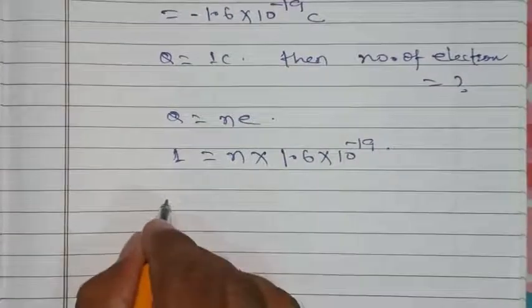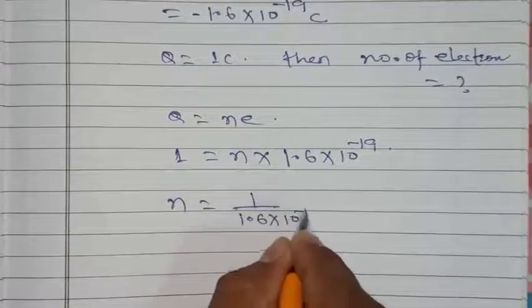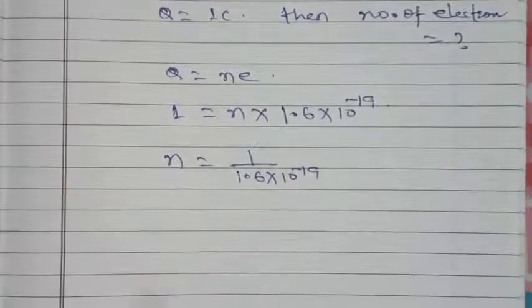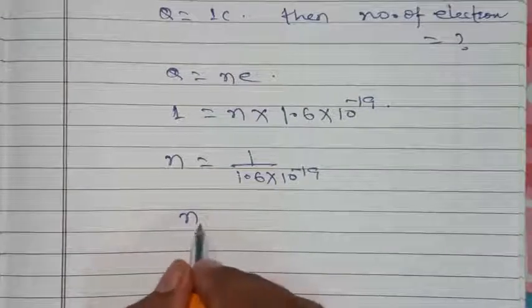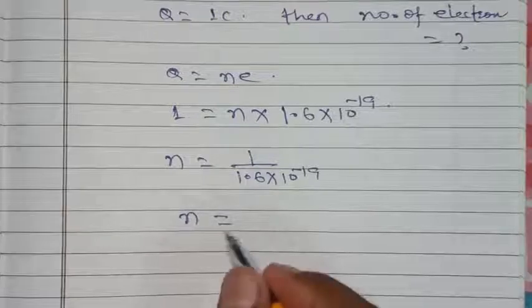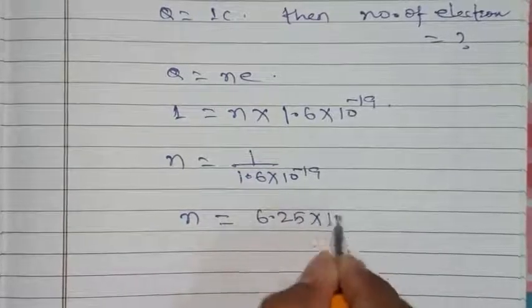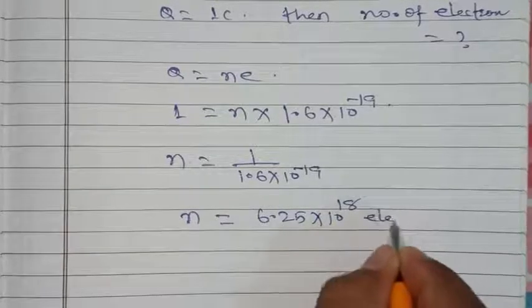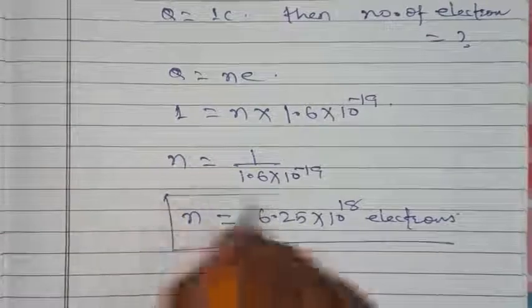Then N equal to 1 upon 1.6 into 10 to the power minus 19, and after simplifying, the value of N is equal to 6.25 into 10 to the power 18 electrons.